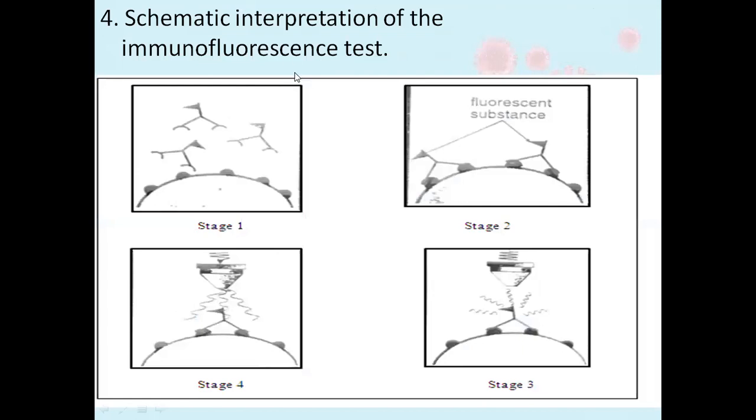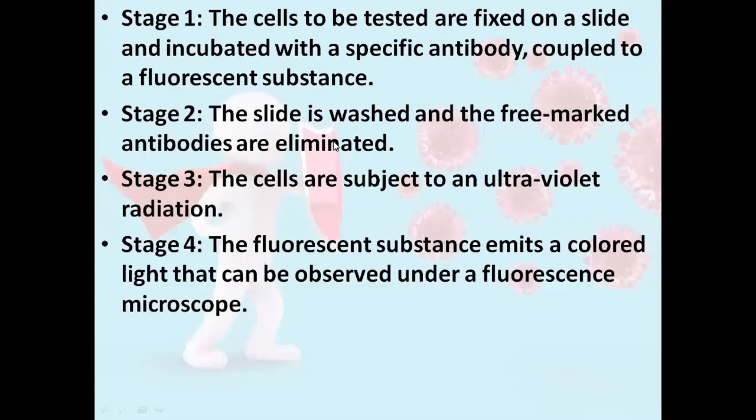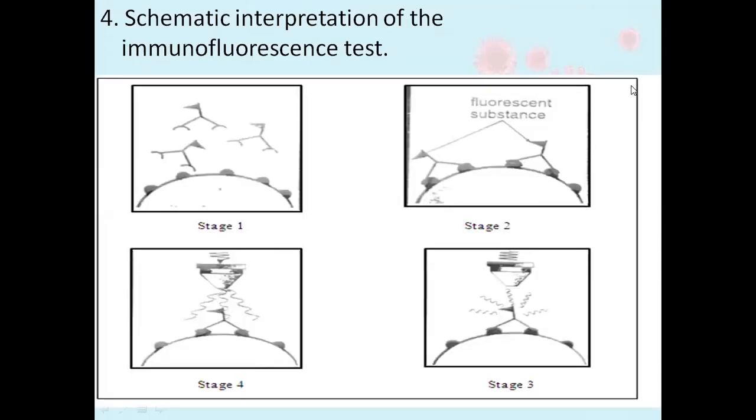For the schematic interpretation of the immunofluorescence technique, we added the antibodies and they bound, so the binding of these antibodies leads to the binding of the fluorescent substance, and the fluorescent substance under the UV beam will cause the appearance of fluorescence under the specific microscope.